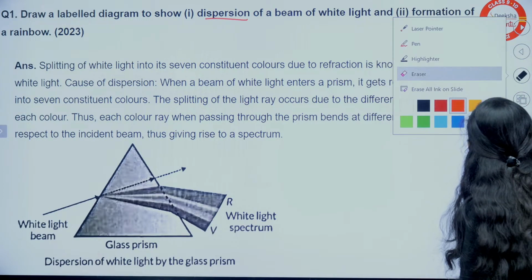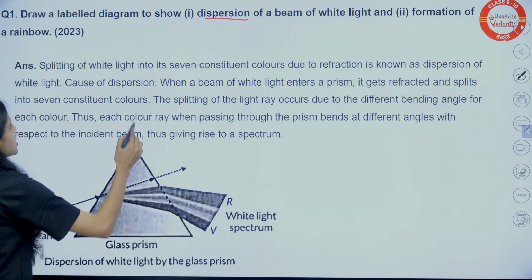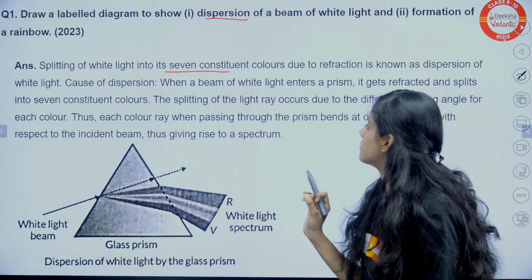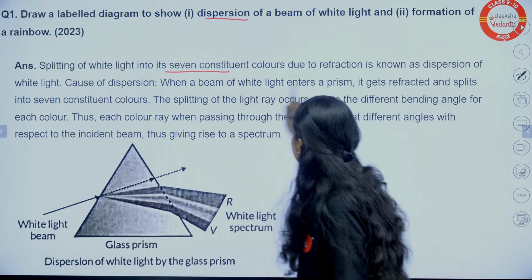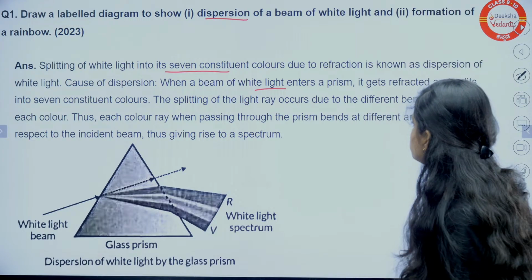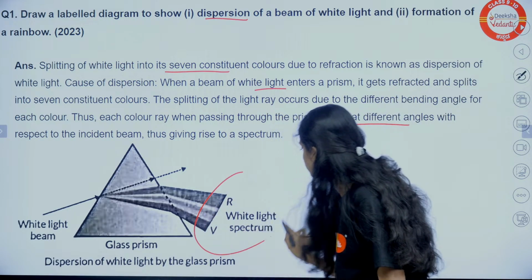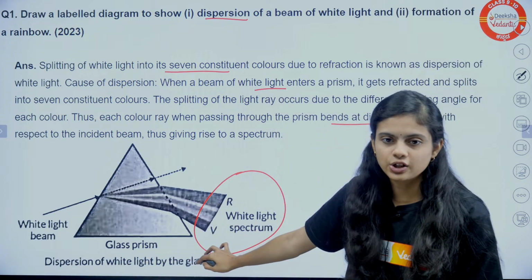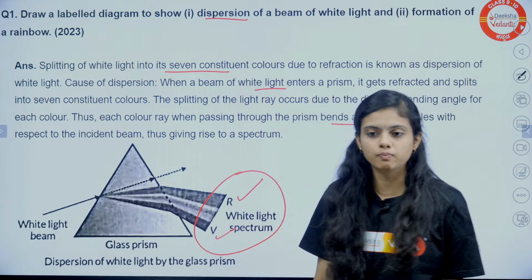Now, what are the important points that you should include in your answer to get complete marks? The first point is the 7 constituent colours, for which you'll get 1 mark. If this is a 3 or 4 mark question, you have to write a bit lengthier. When white light enters, it splits into 7 constituent colours. The different angle of bending is important: which colour bends the most and which bends the least. Just remember, red bends the least and violet bends the most.